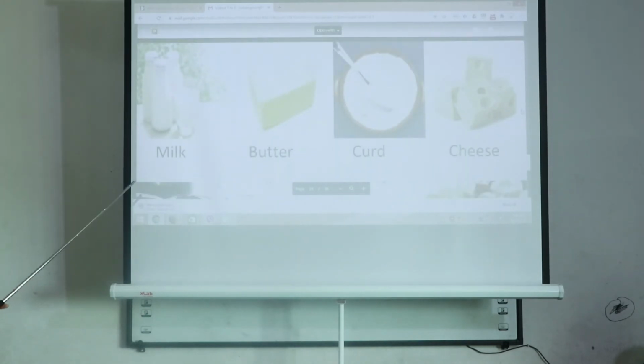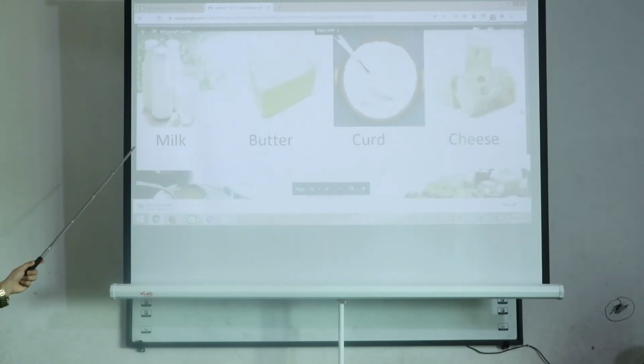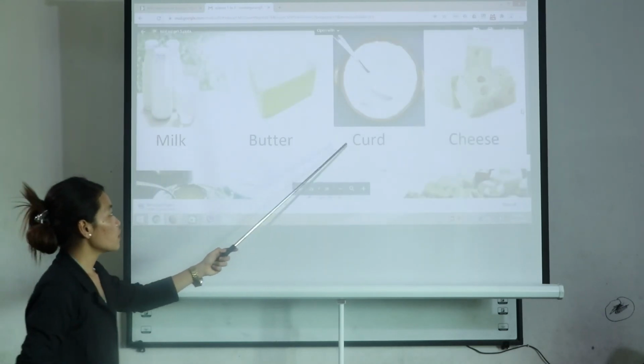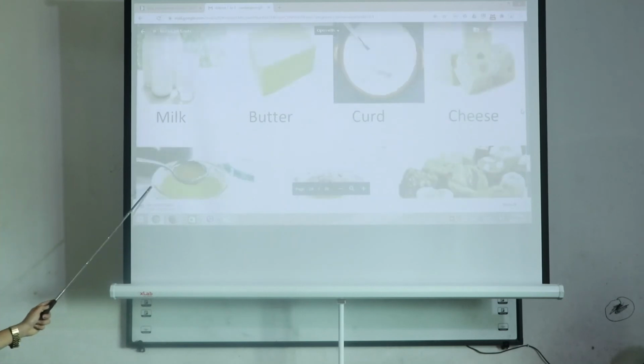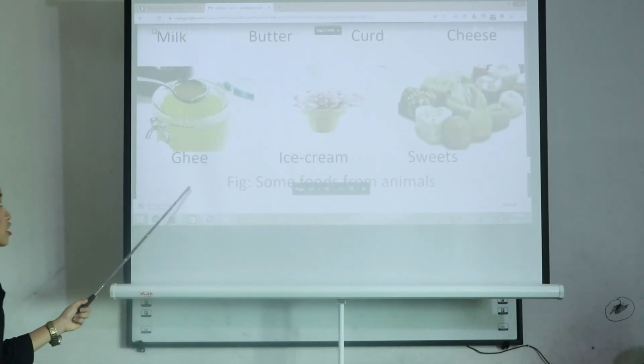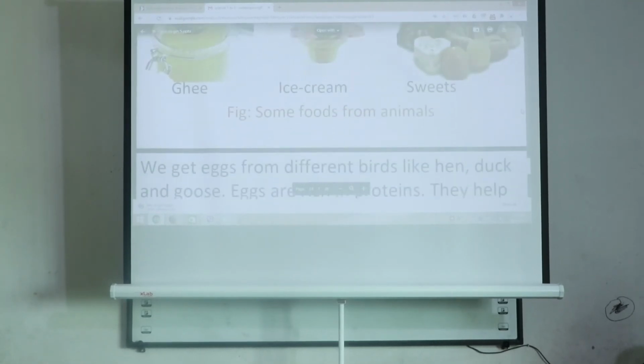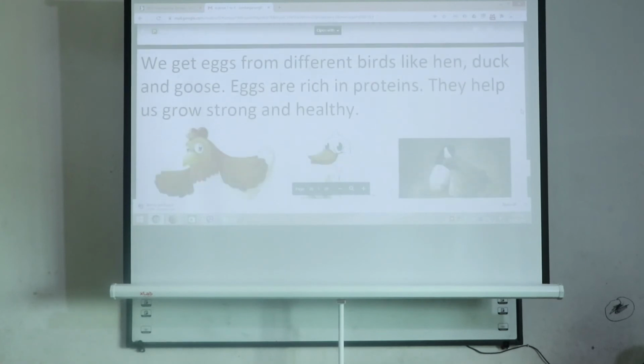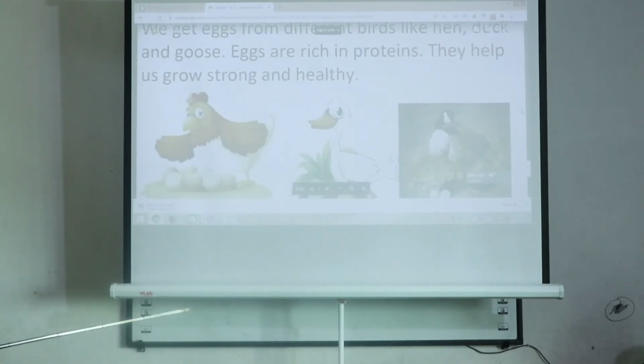Now you can see the pictures: milk, butter, curd, cheese, ghee, ice cream, sweets. All these foods we can get from the milk. These are some food items that we get from the milk of animals.